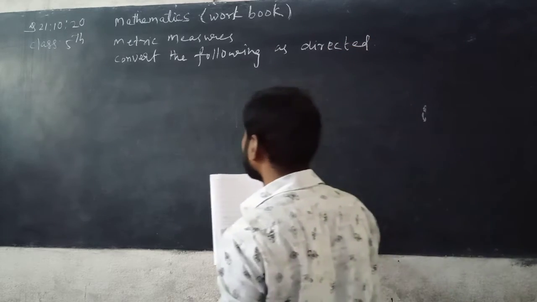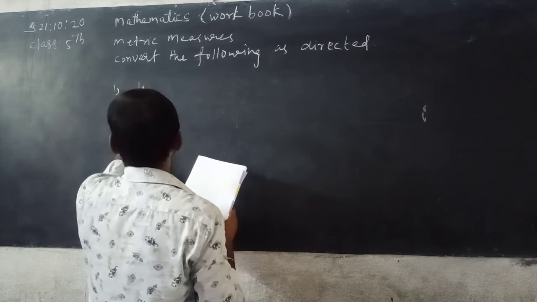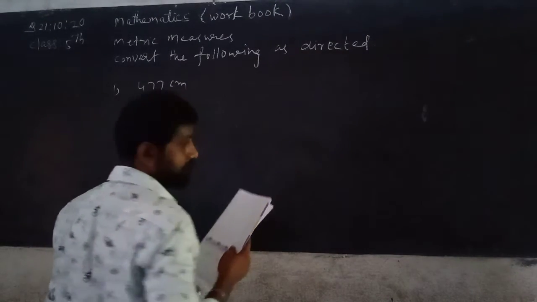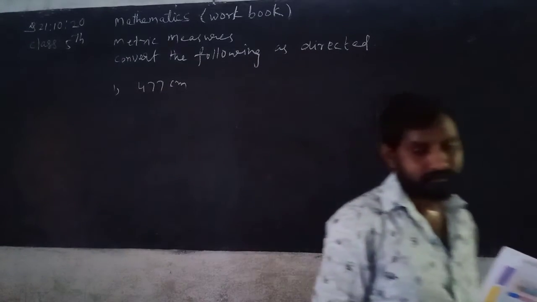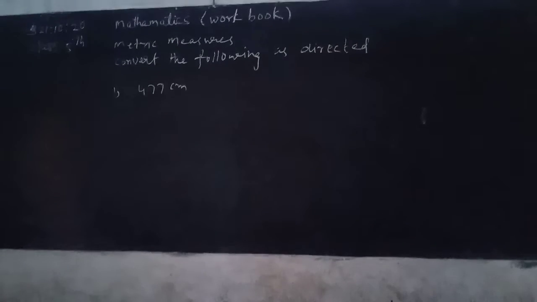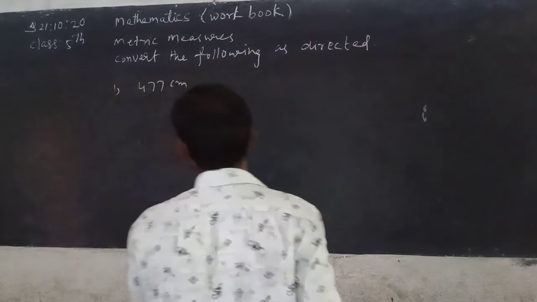See here, first one, 477 centimeter means it can be written as